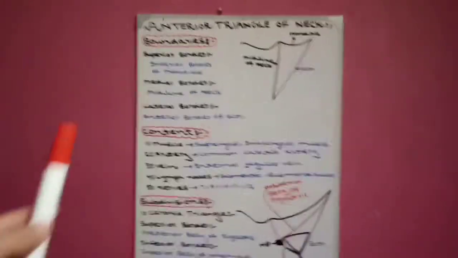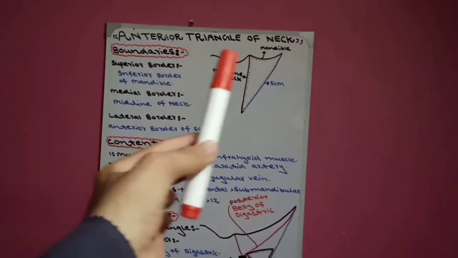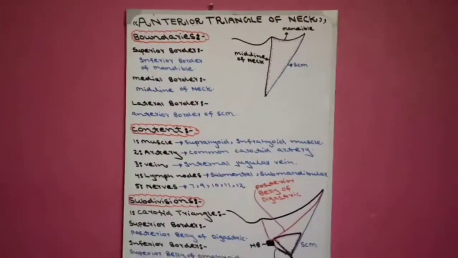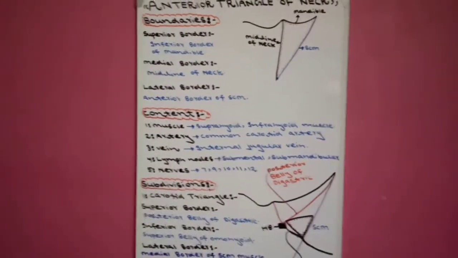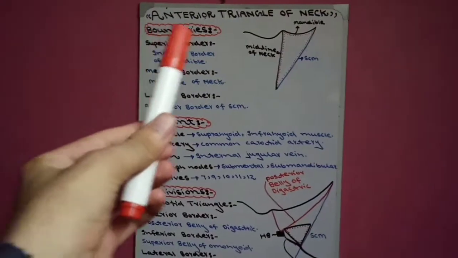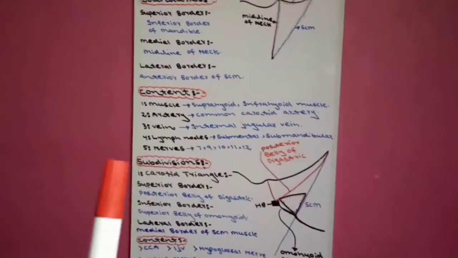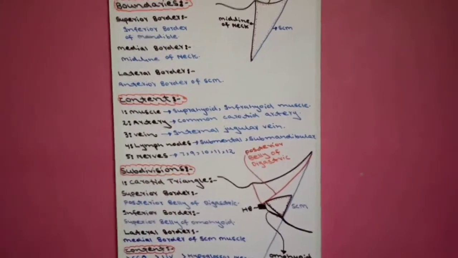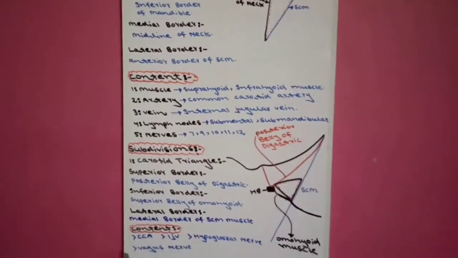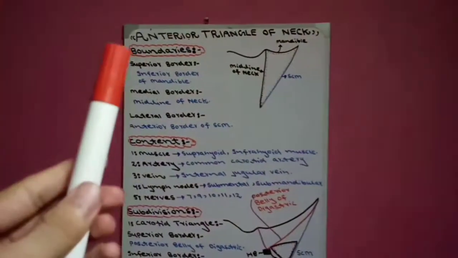Now today's topic is anterior triangle of neck. In today's topic, our topic outline is boundaries of anterior triangle of neck, content of anterior triangle of neck, and subdivision of anterior triangle of neck. First we start from boundaries.